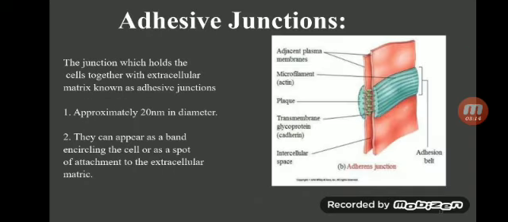Adhesive junction. The junction which holds the cell together with the extracellular matrix is known as an adhesive junction, approximately 20 nanometers in diameter, and they appear as a band encircling the cell or as a spot of attachment to the extracellular matrix. In the diagram, you can see that they appear as a band or as a spot for the attachment site.